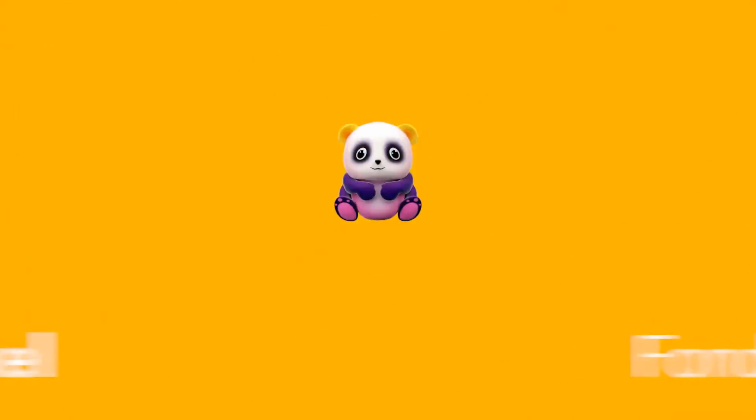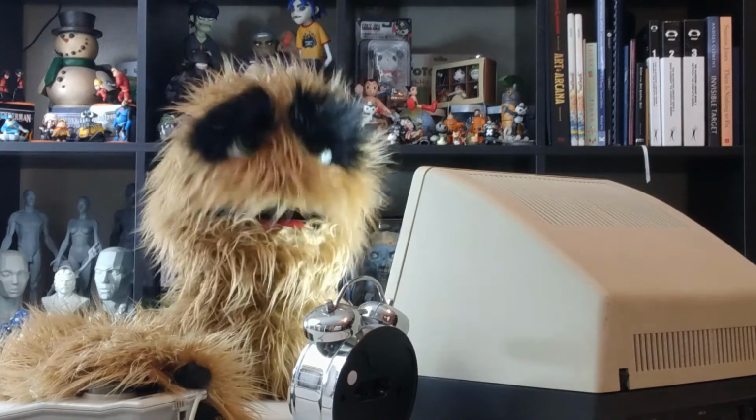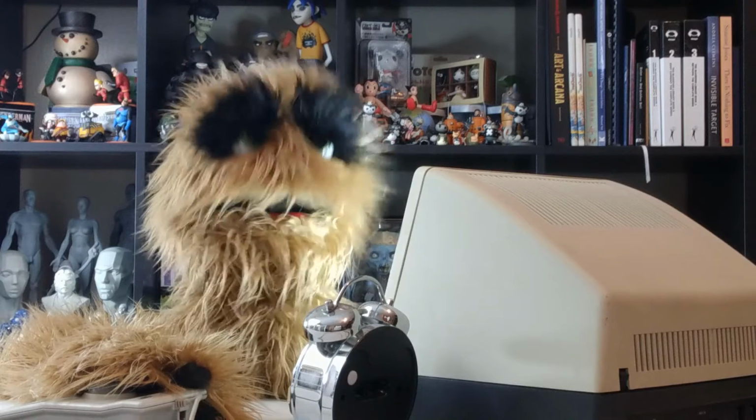Floyd here with a quick look at creating a radial saw blade in Plasticity.